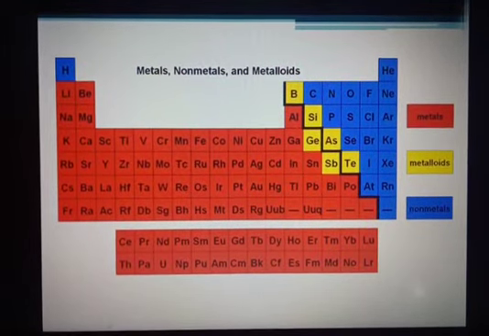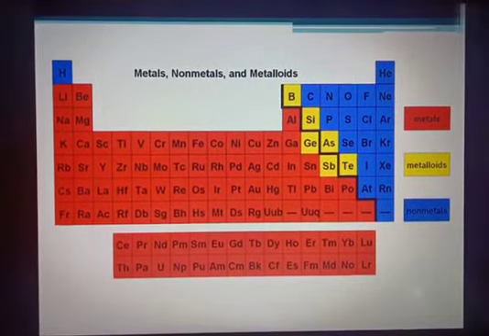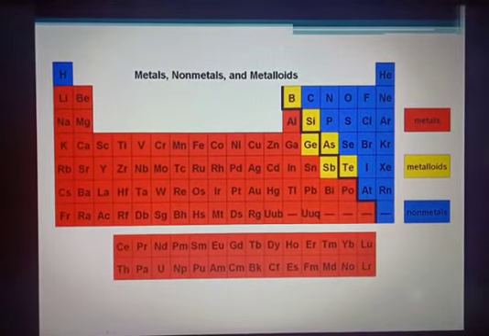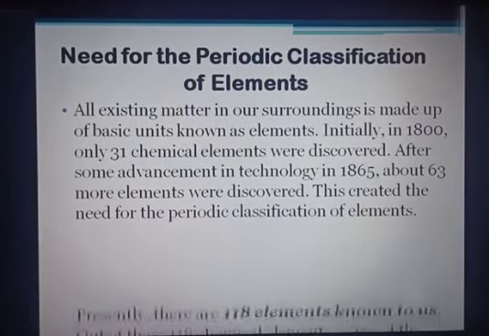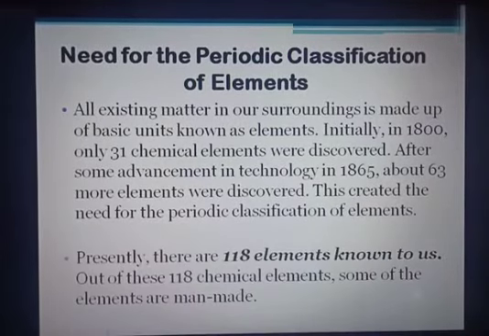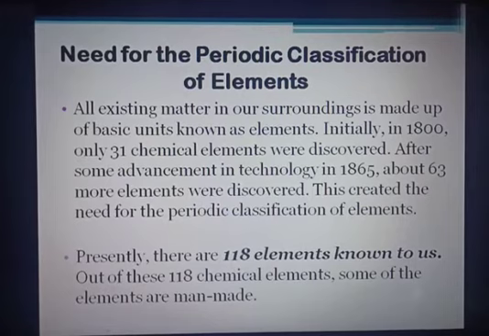Okay. So children, why is there a need to classify all this? The need for the periodic classification of elements is because all the existing matter in our surroundings is made up of some basic unit which is called an element.